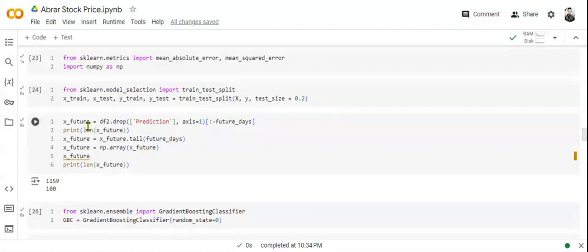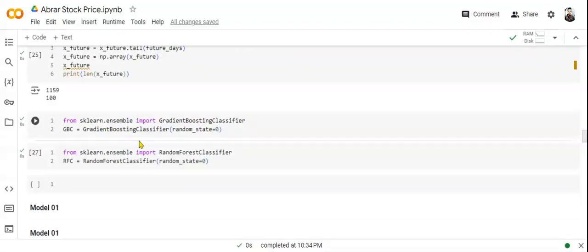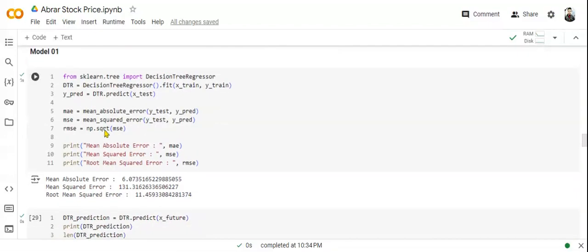So here we took future values, and then we will be importing gradient boosting classifier, and also random forest classifier. Then we'll be moving to model one, which will be importing decision tree regressor.